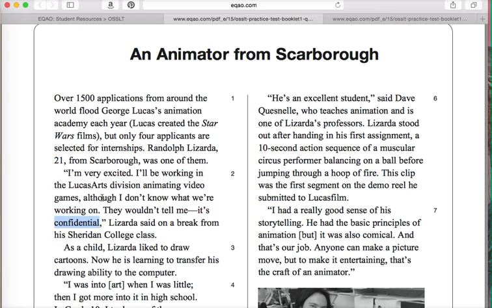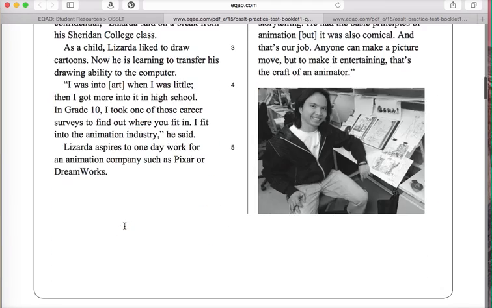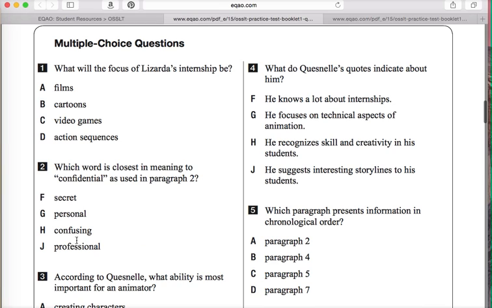He says, that is Randolph Luzarda, they wouldn't tell me. It's confidential. I don't even know what we're working on. The way I would answer this question is, who is the they? In this case, the they is the LucasArts division, which is a company. Because it's a company, I guess you could say professional, but it's not really a synonym to confidential. The two closest words in meaning to confidential are either personal or secret.